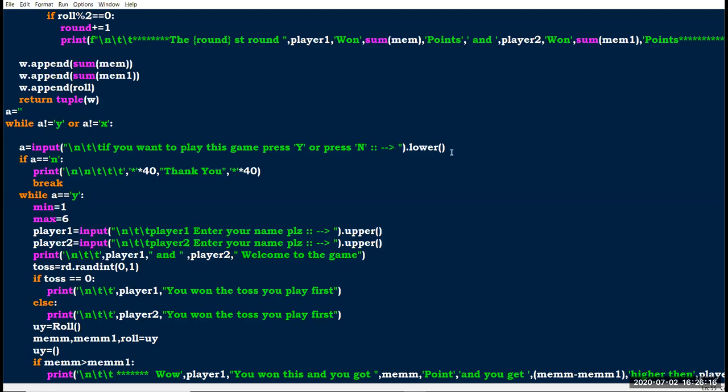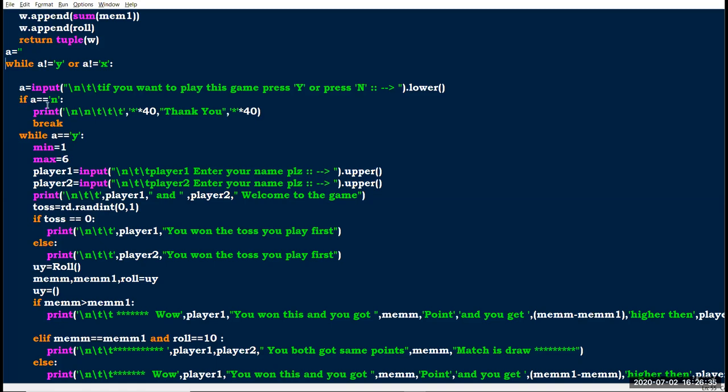So when the user gives either y or n, it goes into here. Otherwise it prints again and again. These two lines, the while and the input line, run repeatedly. If the user gives n, it goes into here: if a equal n, right? The condition has been satisfied. If the user gives n, the program goes into here and prints thank you.